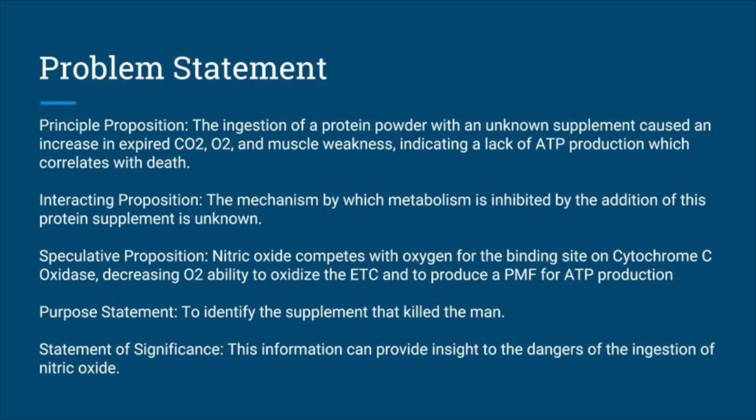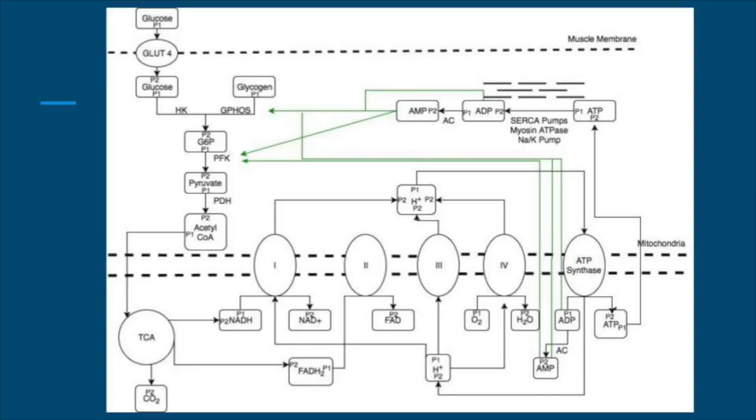Our purpose is to identify the supplement that killed the man so that we can provide insight into the dangers of the ingestion of this supplement. This is the overarching model of ATP synthesis and metabolism. The green arrows in our flow model represent the activation of enzymes by substrates. We included the process of glycolysis and TCA in our model to demonstrate how it interacts with the electron transport chain by providing the reducing agents needed for the electron transport chain, such as NADH and FADH2.